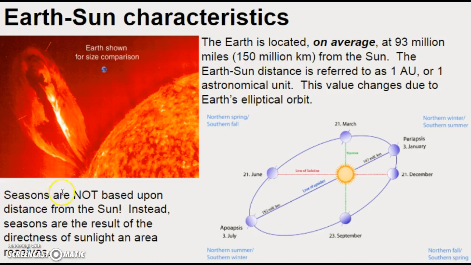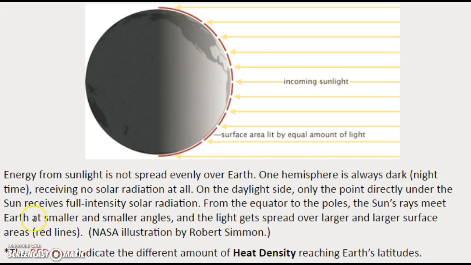Quick summary. Seasons are not based upon distance from the Sun. Instead, seasons are the result of the directness of sunlight an area receives. This is the result of the axial tilt of 23.5 degrees and relative to where Earth is in its orbit. Energy from sunlight is not spread out evenly over Earth. One hemisphere is always dark. We call that nighttime, right? This side is receiving sunlight, this side is nighttime. This is daytime. So nighttime receives no solar radiation at all.